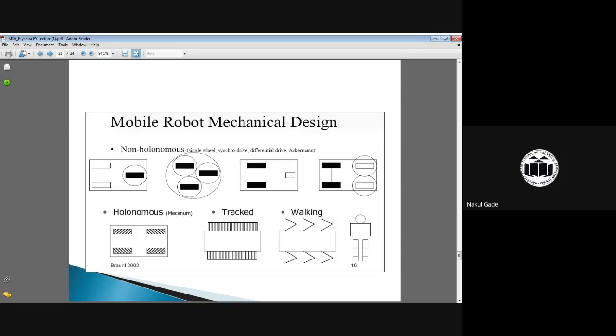Then again, this is the mobile robot application in the field of mechanical engineering. The black rectangles show the different moving or rotary elements. The first case shows one rotating element, then two elements, then a rectangular shape element. Another is the holonomic robot, then the track device, which is used in aerospace applications, then the walking robot, and the last one is the actual human interface robot.